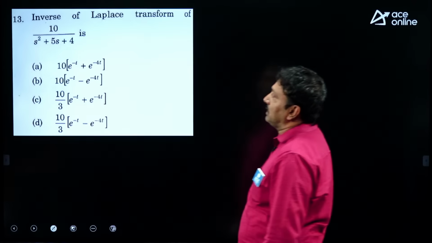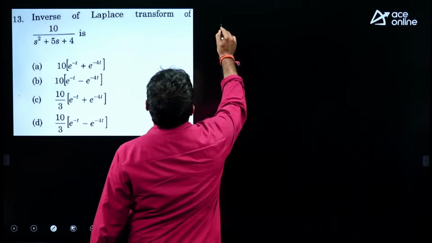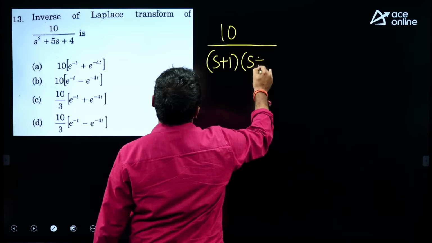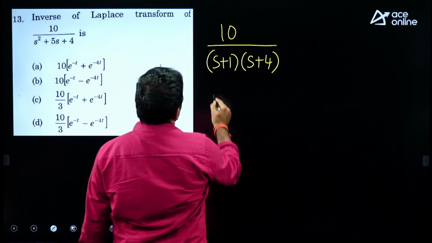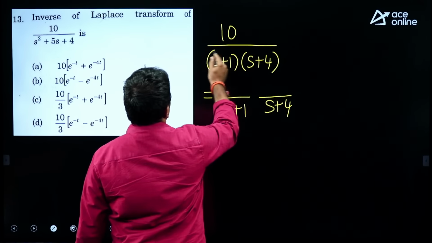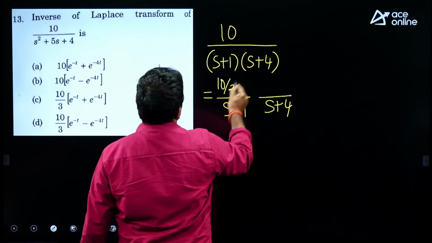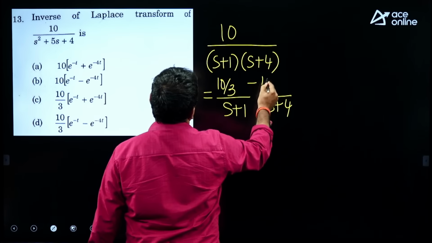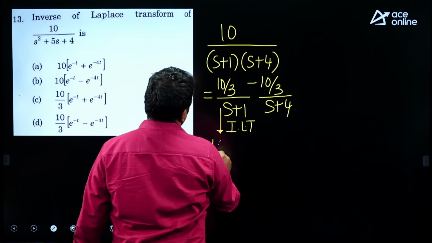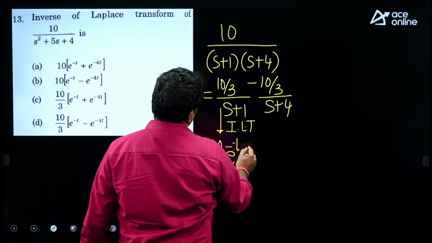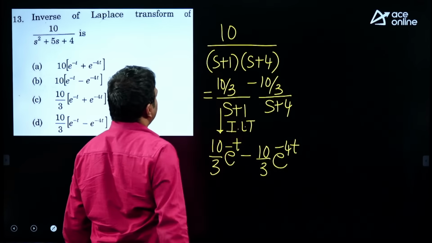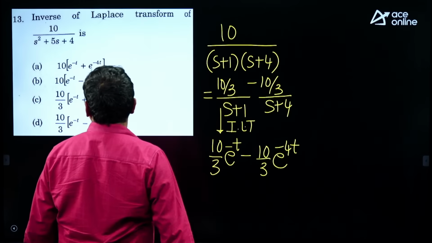What is the inverse Laplace of the given expression? So, the denominator can be written as (s plus 1) into (s plus 4), denominator roots, partial fraction. When you solve for the residue, s placed as minus 1 will give 10 by 3, s placed as minus 4, the other expression will give minus 10 by 3. Inverse Laplace: 10 by 3 e power minus t, another term minus 10 by 3 e power minus 4t, simple partial fraction.